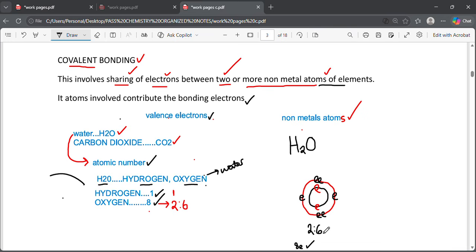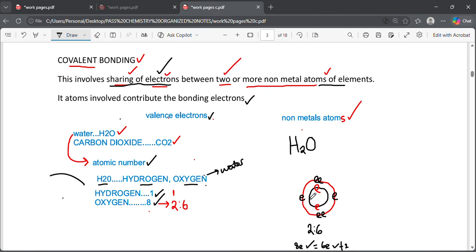So it is unstable. Since we said for it to be stable, it should have a maximum of 8 valence electrons in the outermost shell. But this one is having 6 electrons, meaning it is missing 2 to be stable. It is missing 2 to make the 8. The 6 plus the 2, they make this 8 that we are speaking about. Hope I'm clear there.